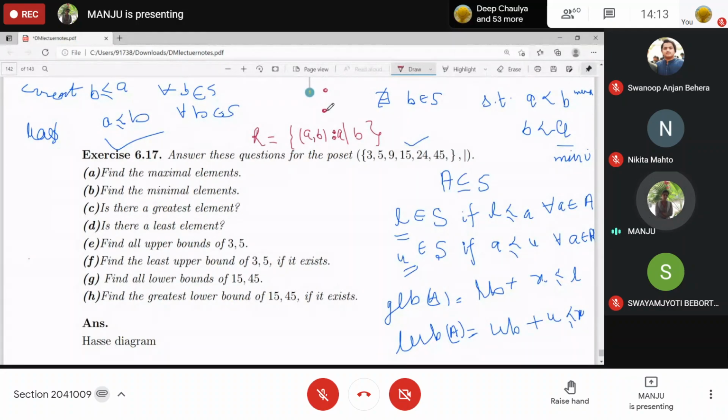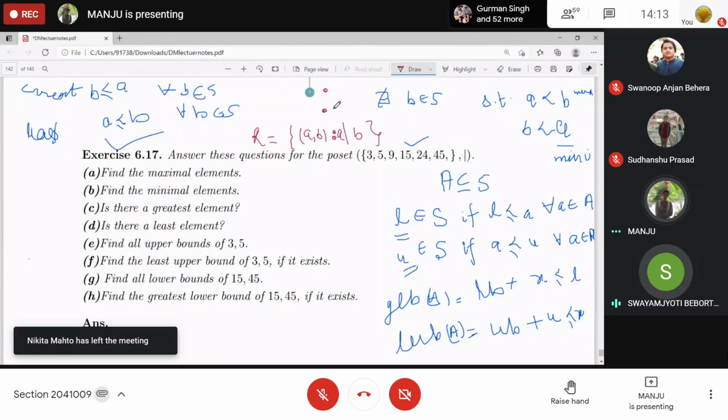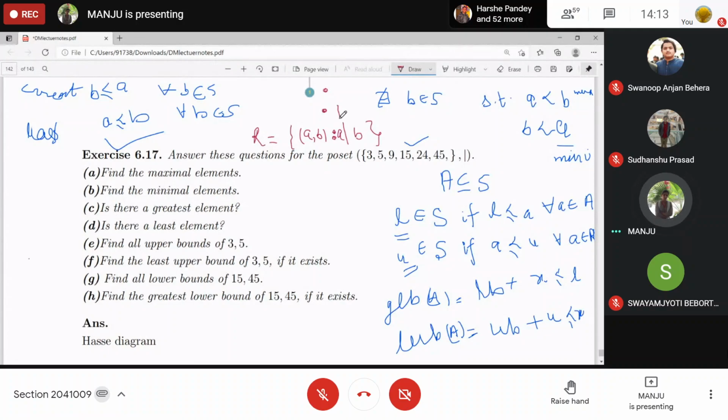Yes, you have A to B. Which is A, which is B? If A is related to B, A divides B, so the lower one is A and the upper one is B. Yes, the lower one is A, which means there is an arrow pointing towards B, right? Now tell me the Hasse diagram for this one.